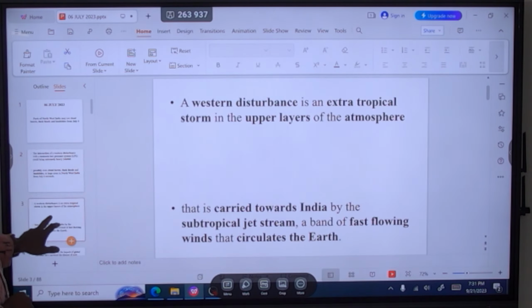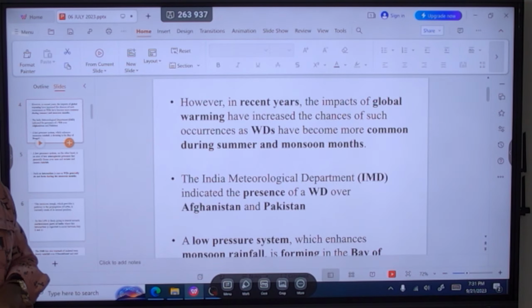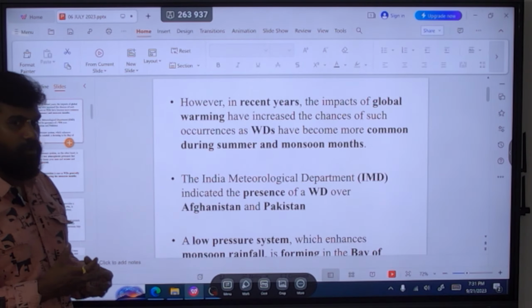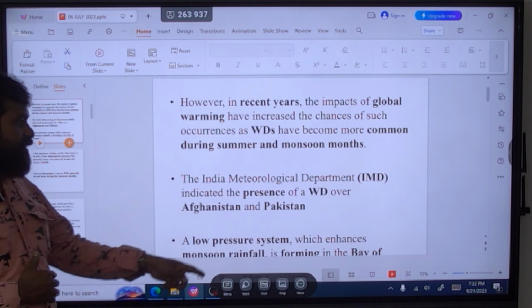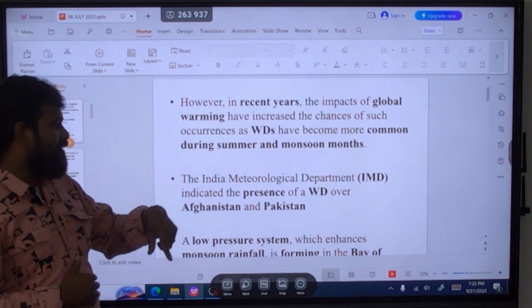Why might this have happened? Why did this western disturbance interact with the monsoon? What is the reason? Why is the western disturbance not withdrawn? That is because of global warming. During the summer and monsoonal months, this might have happened because of global warming. And also, the presence of the western disturbance has been indicated in Afghanistan and Pakistan by the Indian Meteorological Department.